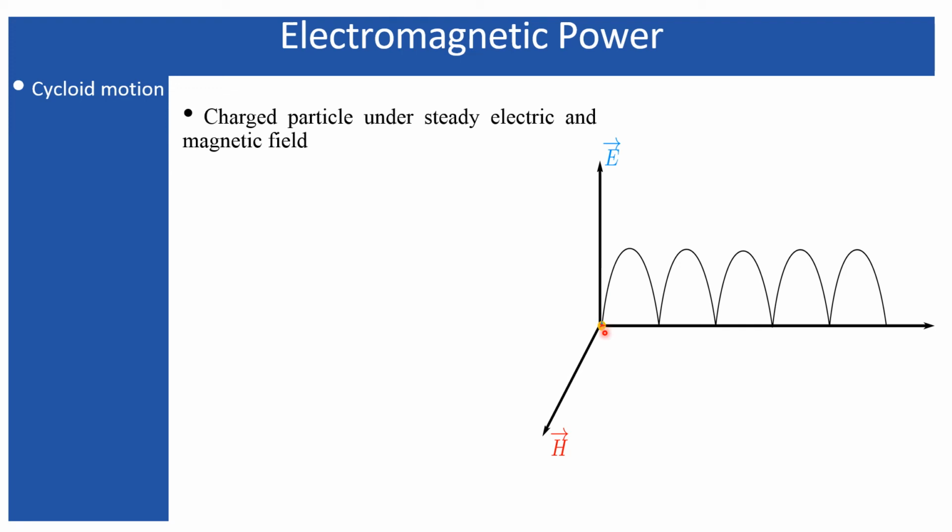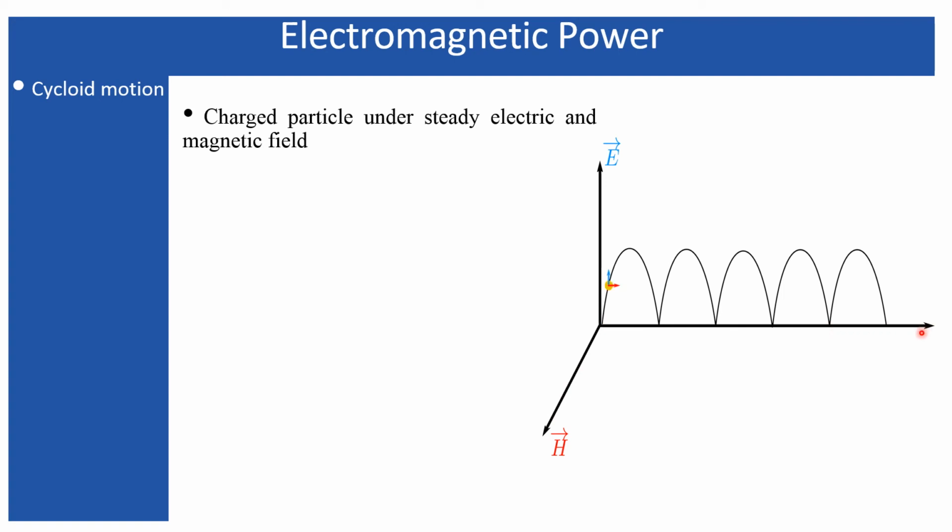Now, once the particle gets accelerated along the vertical direction, it is in motion. Therefore, the magnetic field will apply a force on this particle. Now, what is the direction of the force? Since this direction is the direction of the velocity of the particle, and this direction is the direction of the magnetic field, the force will be on the plane which contains both the velocity vector and the magnetic field vector. So obviously the force will be exerted along this direction.